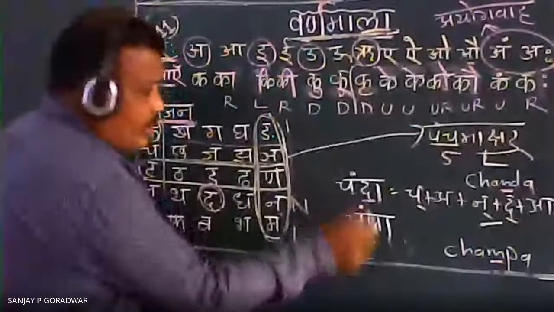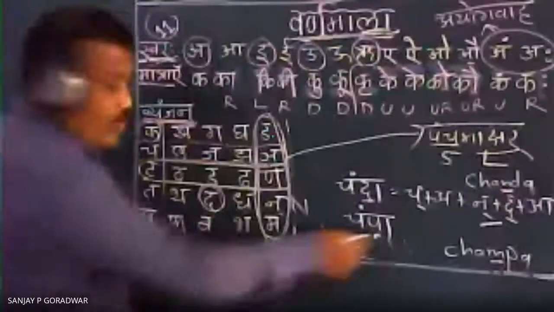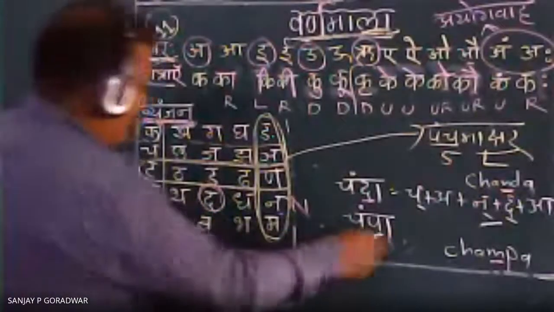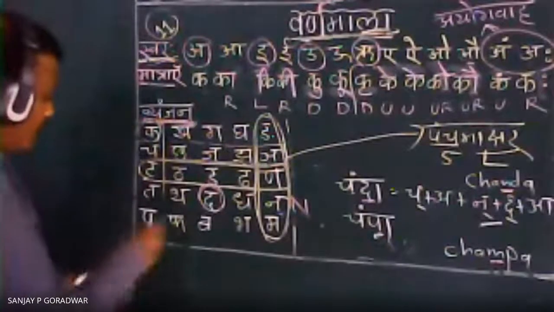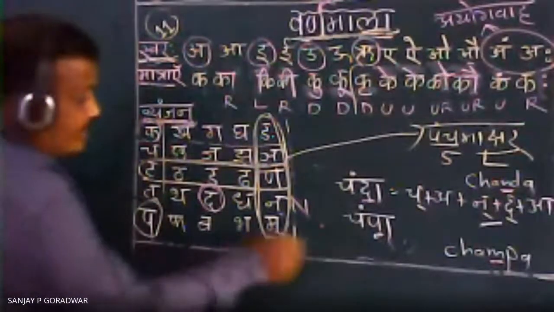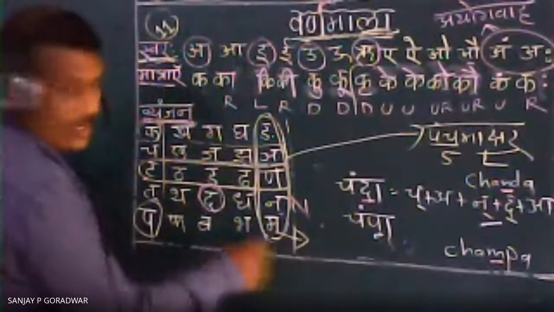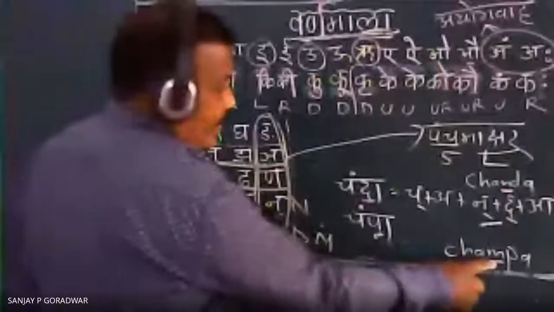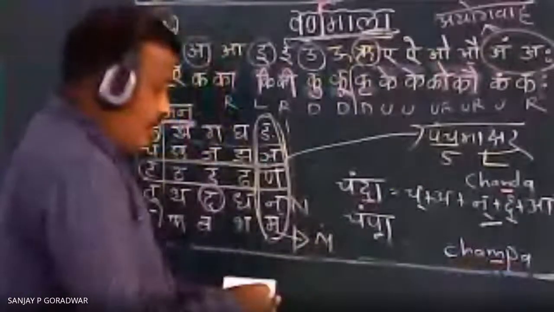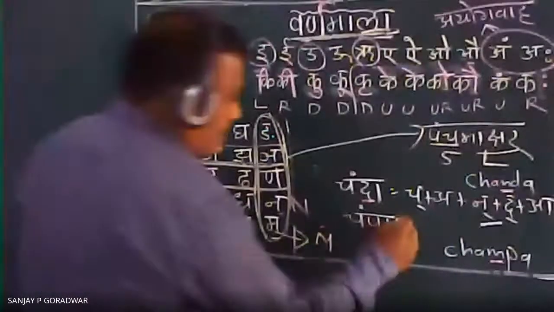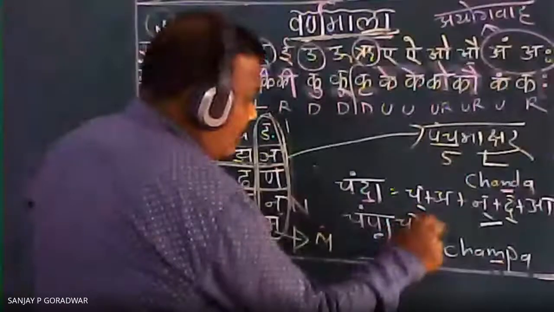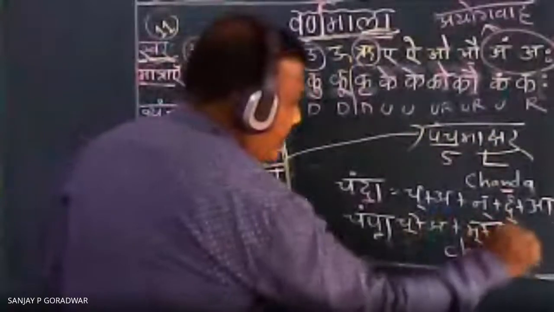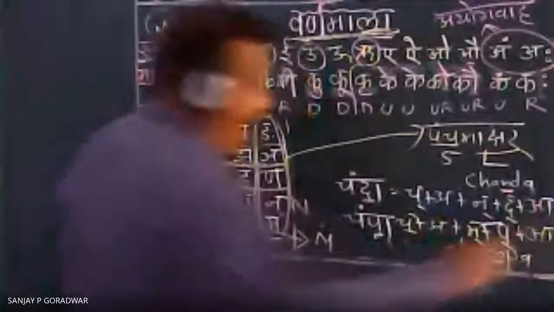Here the dot is there on Cha, but the next letter we have to find out in the consonants. Where is Pa? See, Pa is here. The last letter is Ma, and it indicates M. That's why, see, C-H-A-M-P-A, and its separation also you can see: Cha, Halan plus A, Ma, Pa, and A. Champa.